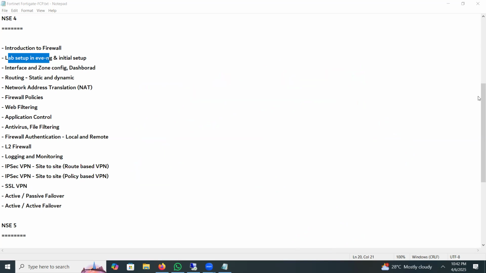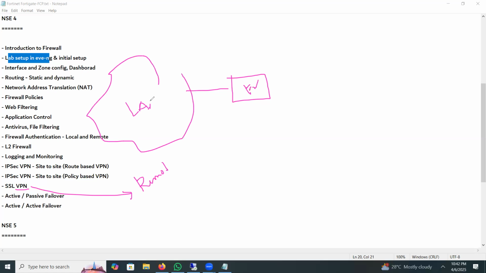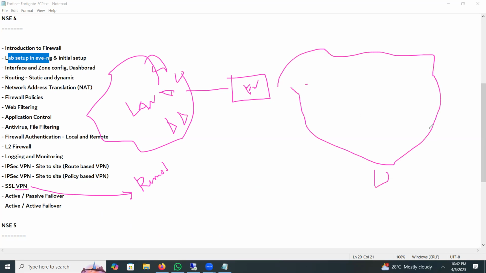Then SSL VPN. So why is SSL VPN required? Basically, normally we call it the remote access VPN. So what is remote access VPN? Suppose this is your firewall, and this is your LAN network. You have the servers, you have multiple resources here, and this is the internet. These are your mobile users. You can be located in India, BD, Australia, Africa, anywhere.